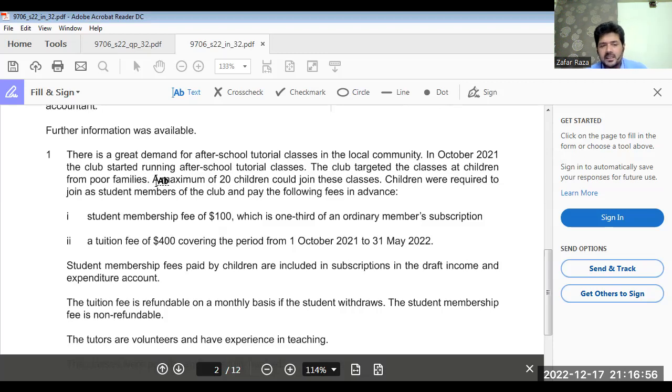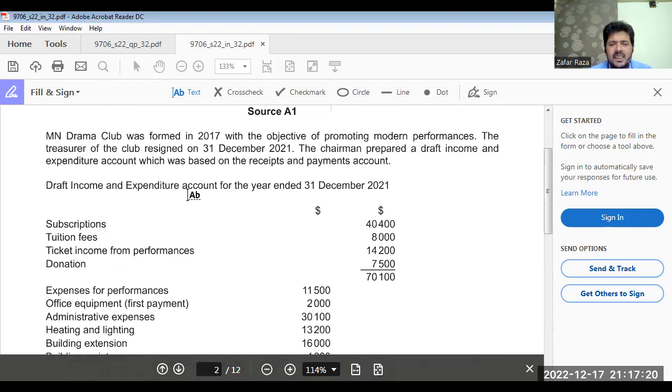Simple. Okay. So in this income and expenditure this year in 2021, at the end of 2021, when we are making income and expenditure account, we have to take how much? 3,000 as tuition fees, which is earned during this year. The remaining 5,000 out of 8,000 will be earned in 2022. But what this person has done, he has taken all the tuition fee because this was based on cash inflow and cash outflow. So we'll take tuition fees only 3,000. 5,000 will be reported in the balance sheet as a liability.